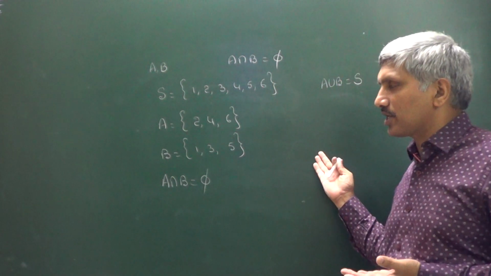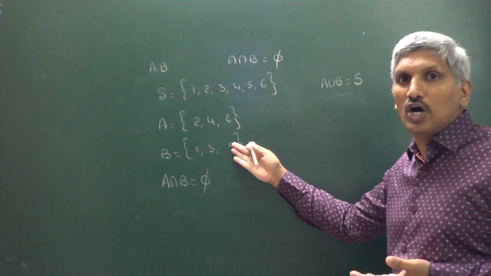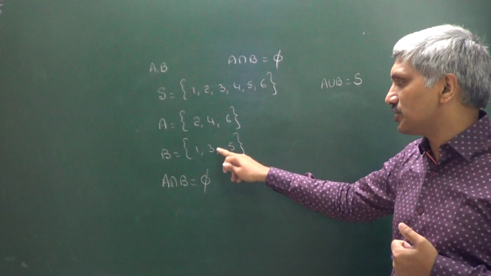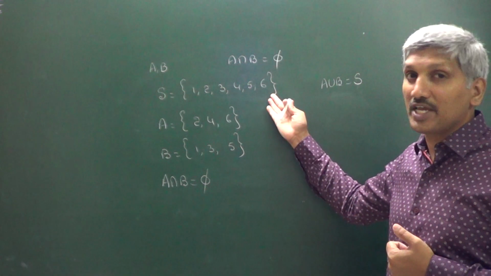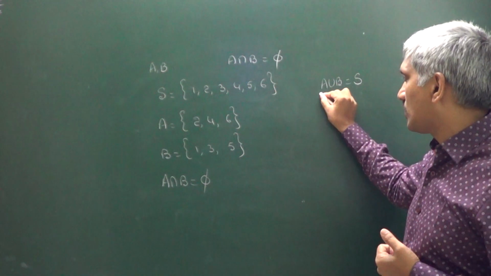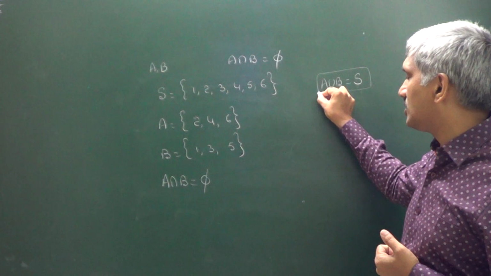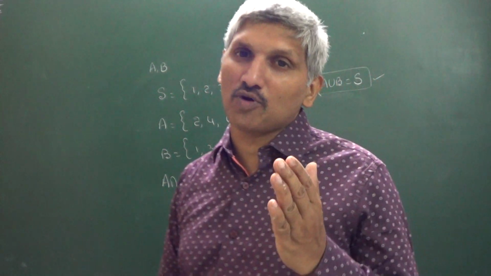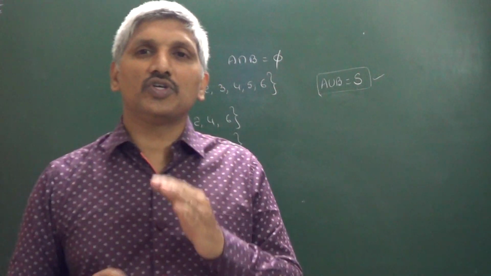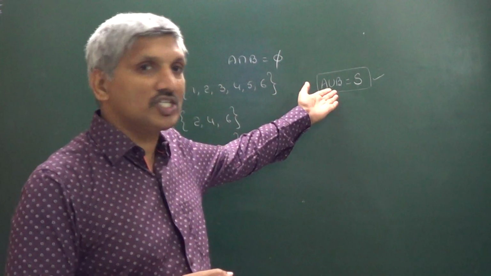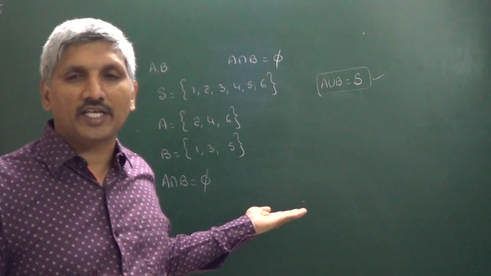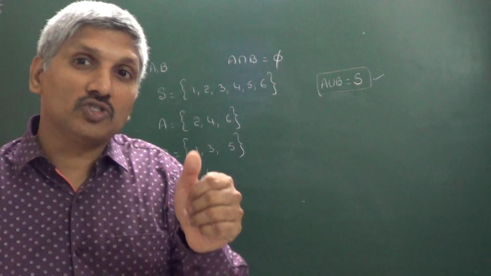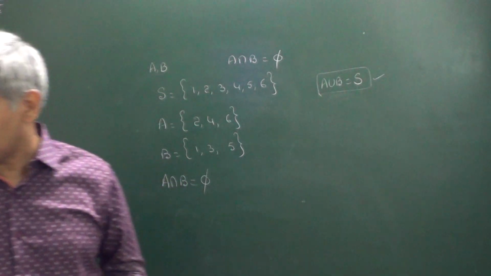In this particular case, A, B are mutually exclusive events, and at the same time their union gives the sample space. That's why A, B are said to be exhaustive events also, right? So that is about mutually exclusive events and exhaustive events. In this example, A, B are mutually exclusive and exhaustive events.